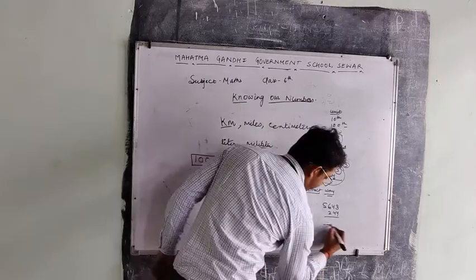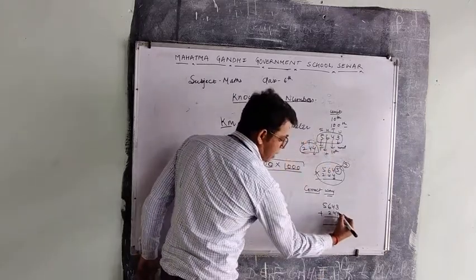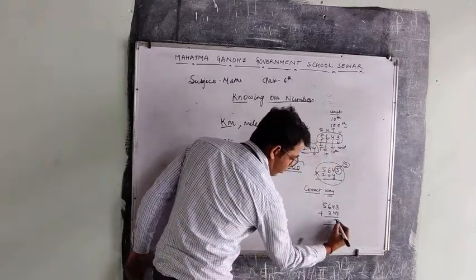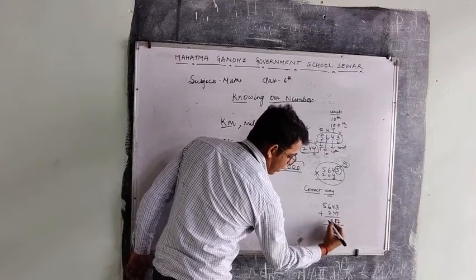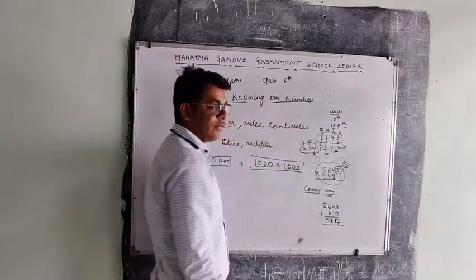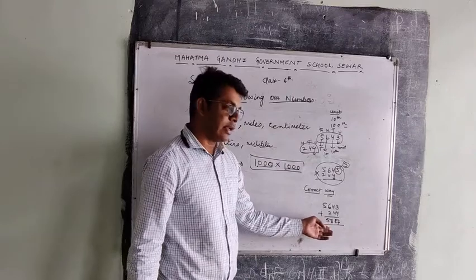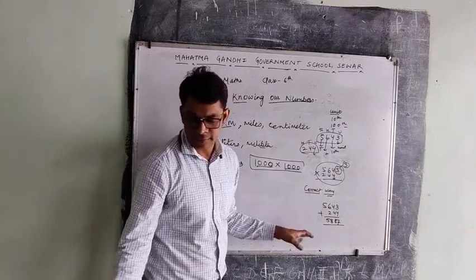Now we will add them. 3 and 4, 7; 4 and 4, 8; 6 and 2, 8; and 5. It will be 5887.